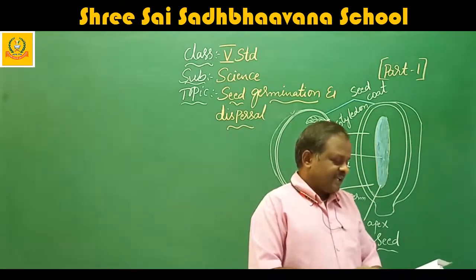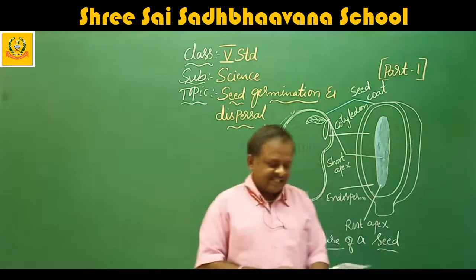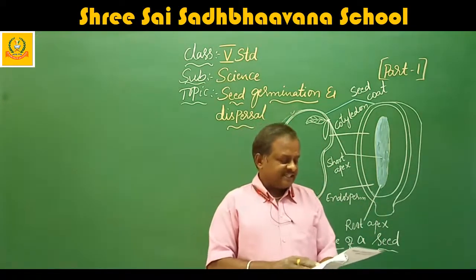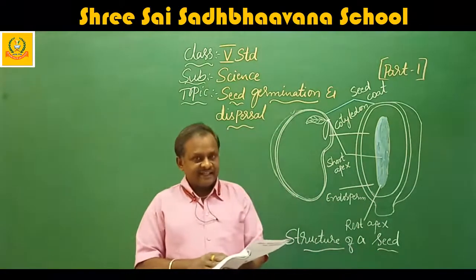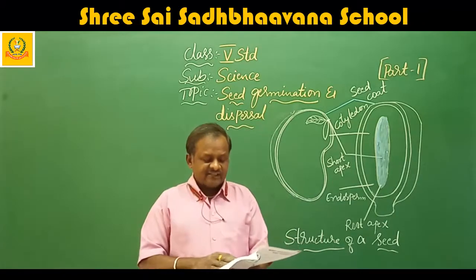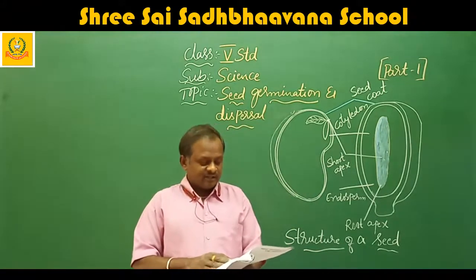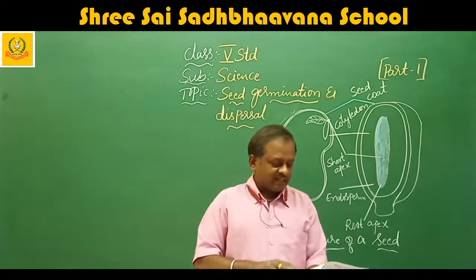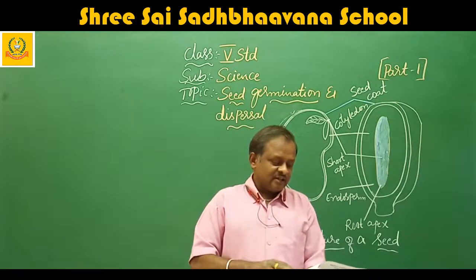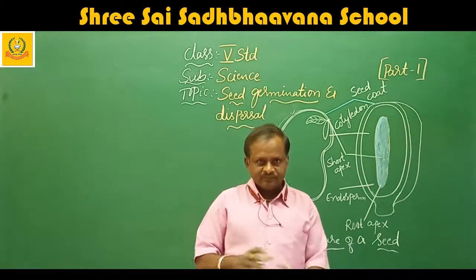The seeds of bean, rajma, and pea have two cotyledons each. Each part of the seed is a cotyledon. These cotyledons absorb the entire food supply. Seeds with two cotyledons are called dicotyledons or dicots. Seeds of corn, rice, and maize have only one cotyledon. Such seeds are called monocotyledons or monocots.